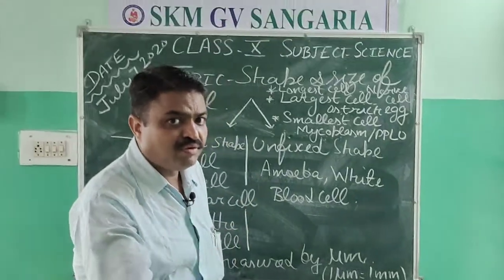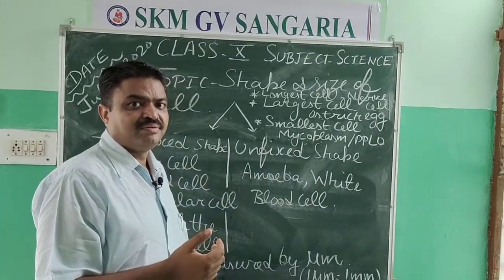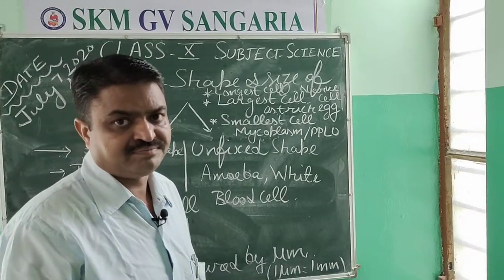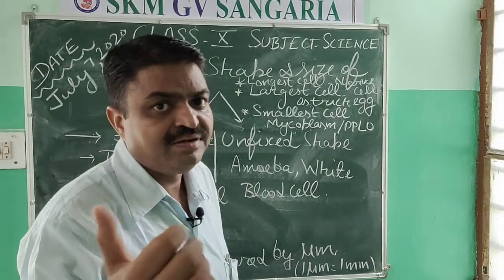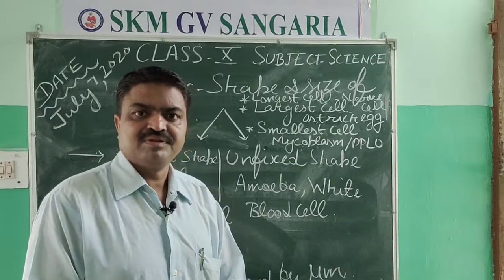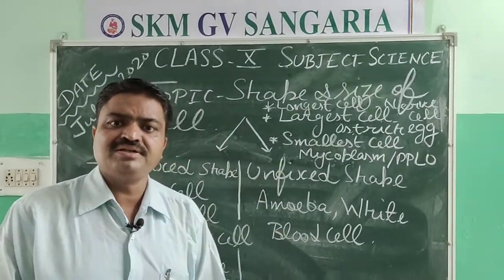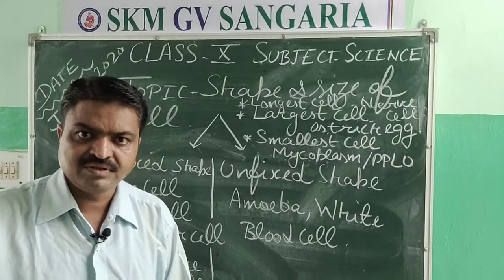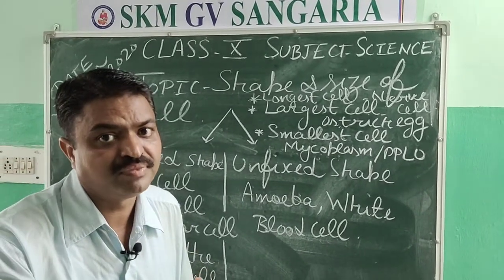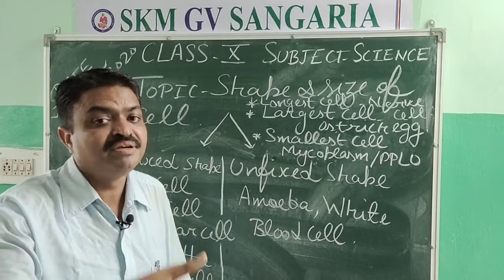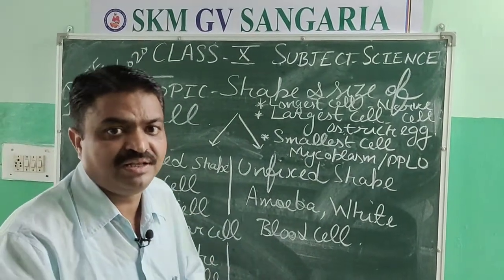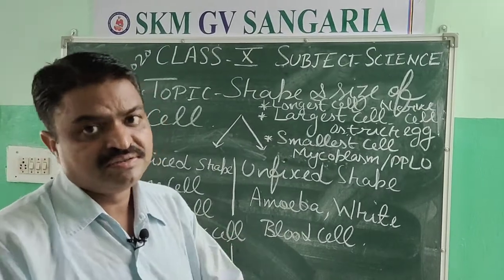Now we come to the unfixed shape. As you have read about the amoeba in the 8th class, amoeba has an irregular shape, and with the help of its irregular shape it can catch the food and it can remove its waste material by changing its shape.